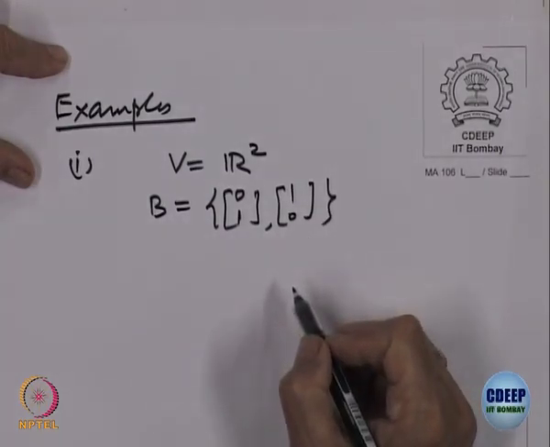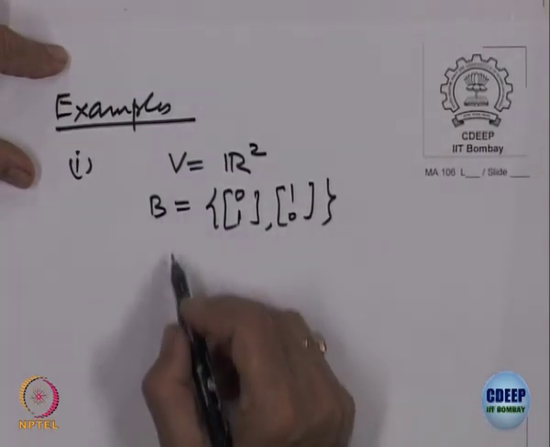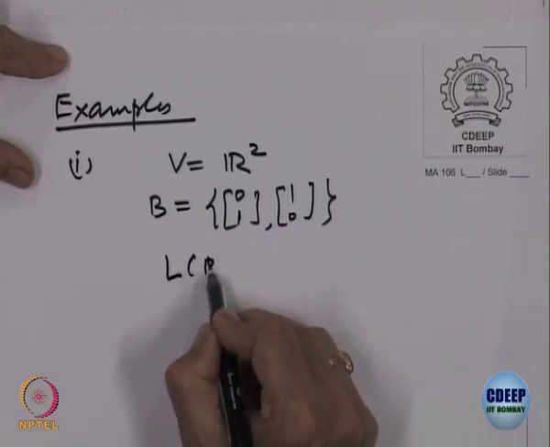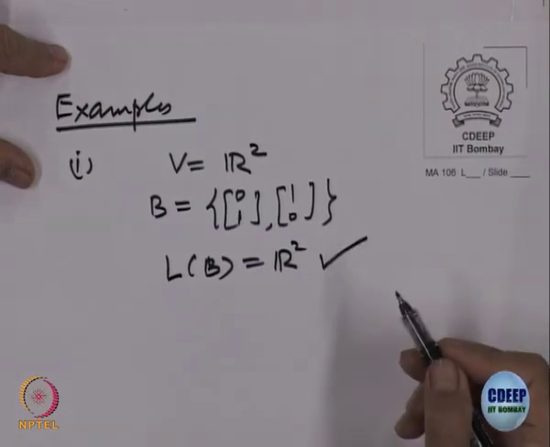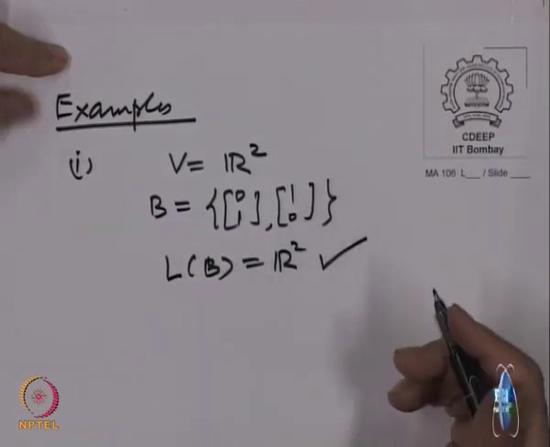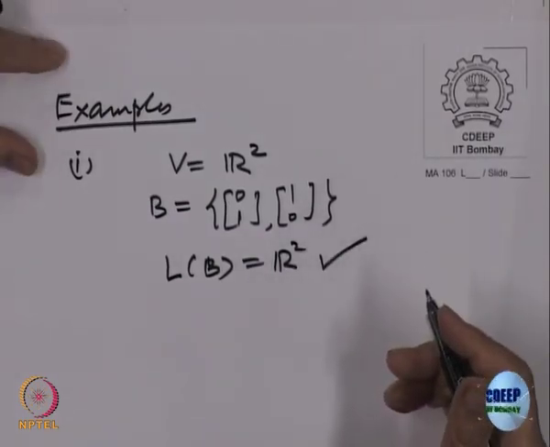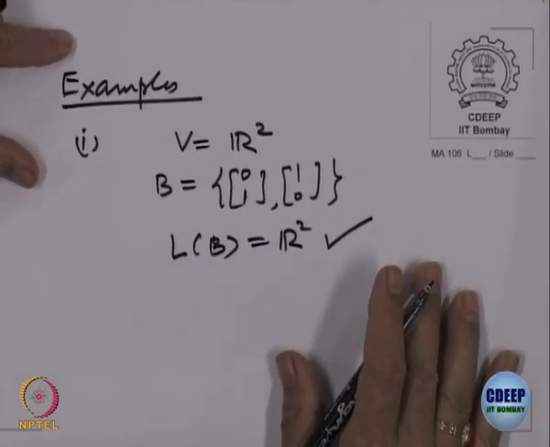So, L of B is equal to R 2. Is that okay? We just now said every vector in R 2 is a linear combination of these.